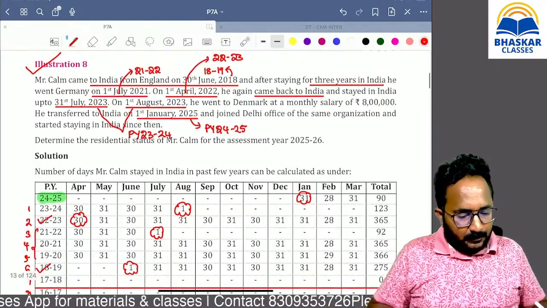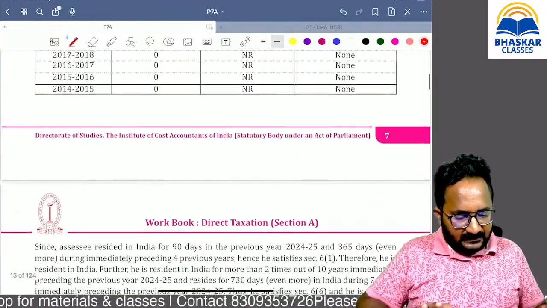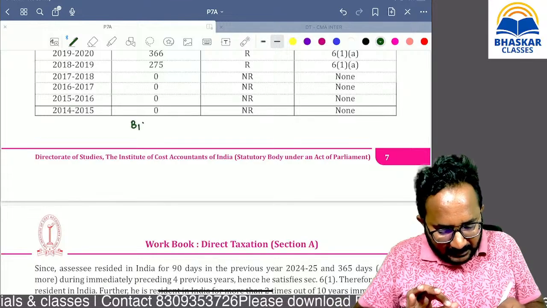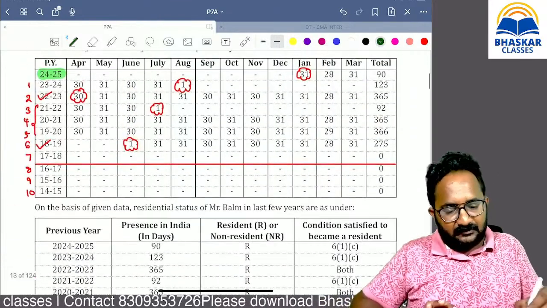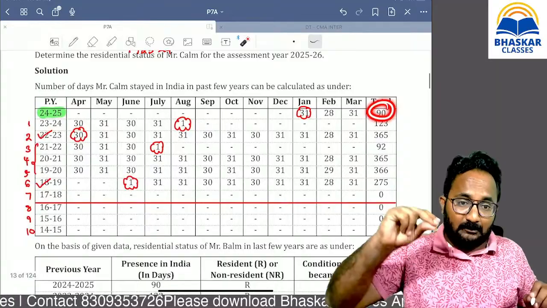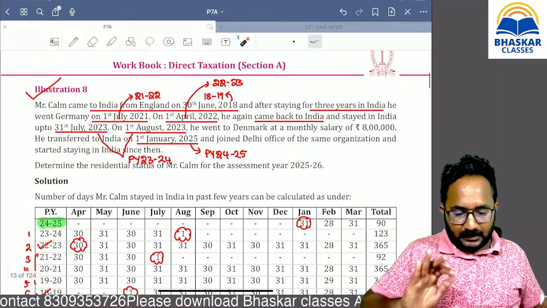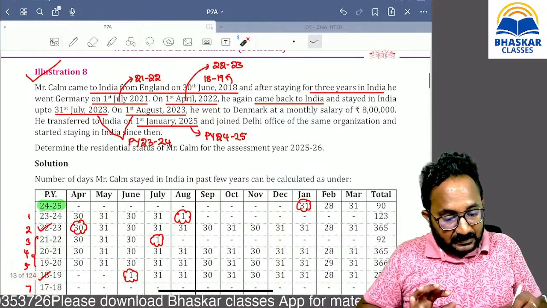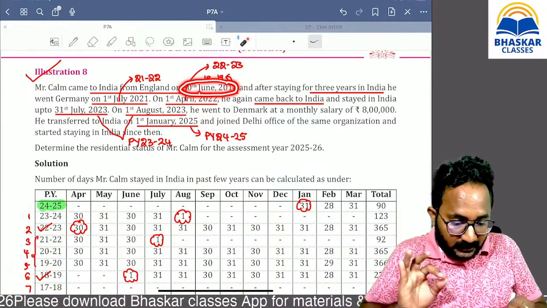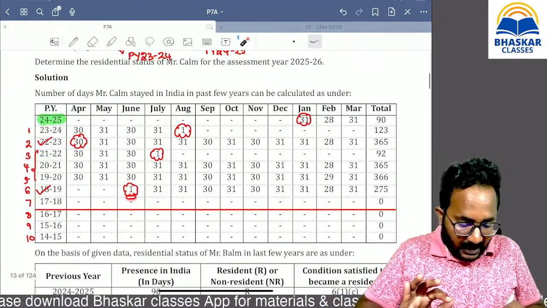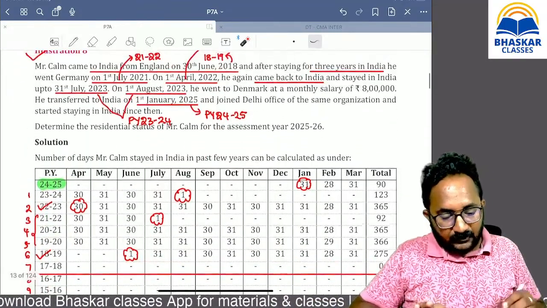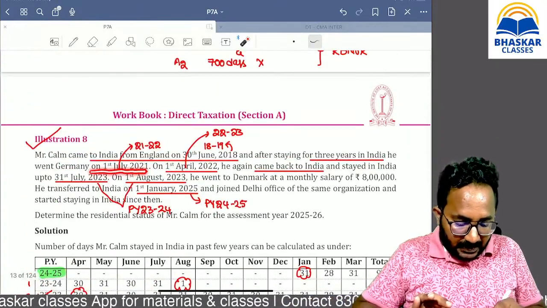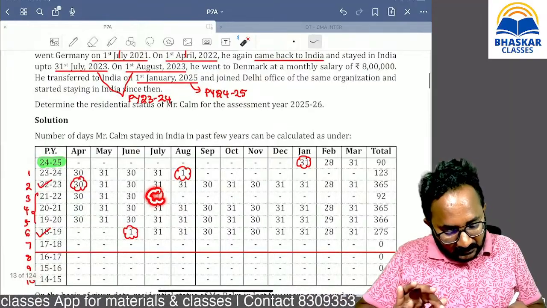Now you can easily do it. So now please apply basic condition 1 during the relevant previous year. If you have this data, you can play the game. Remember again, first he comes to India, which means in June month he stayed 1 day. After that he fully stayed, then stayed for 3 years. After that he goes to Germany on 1st July. On 1st July also he stayed in India.